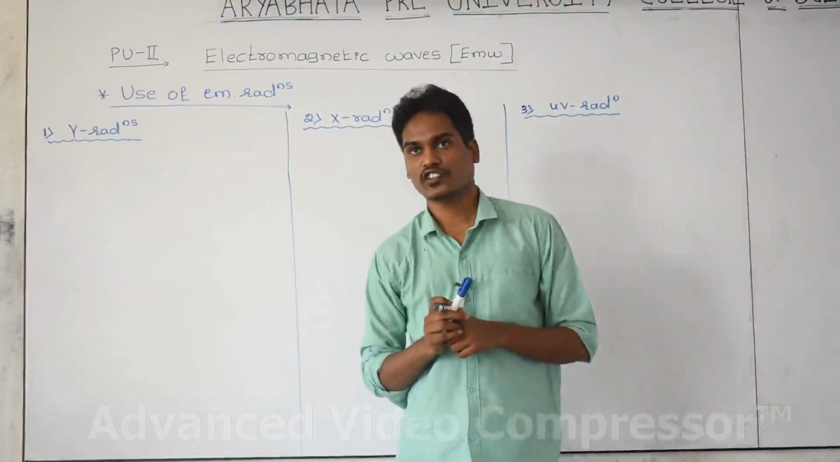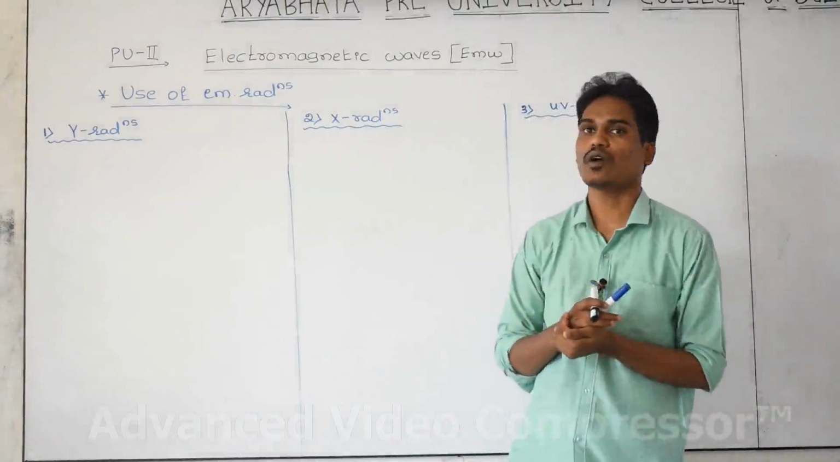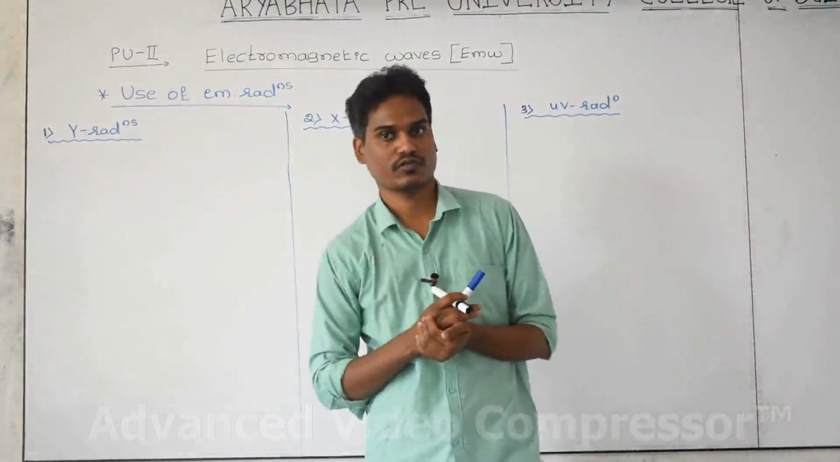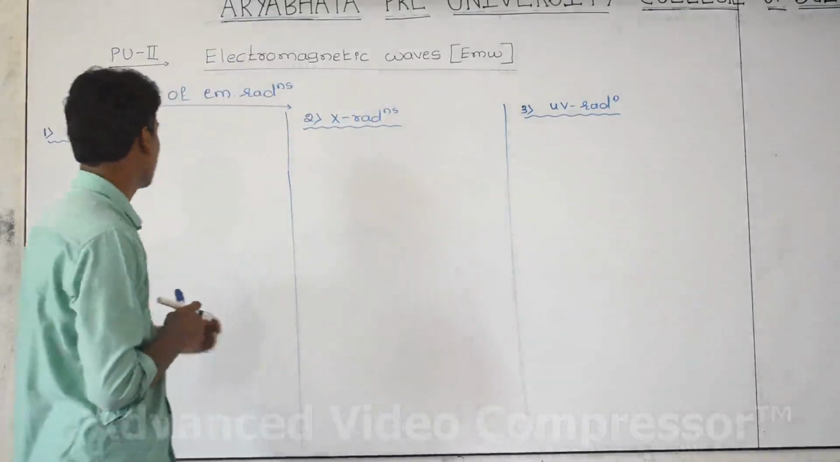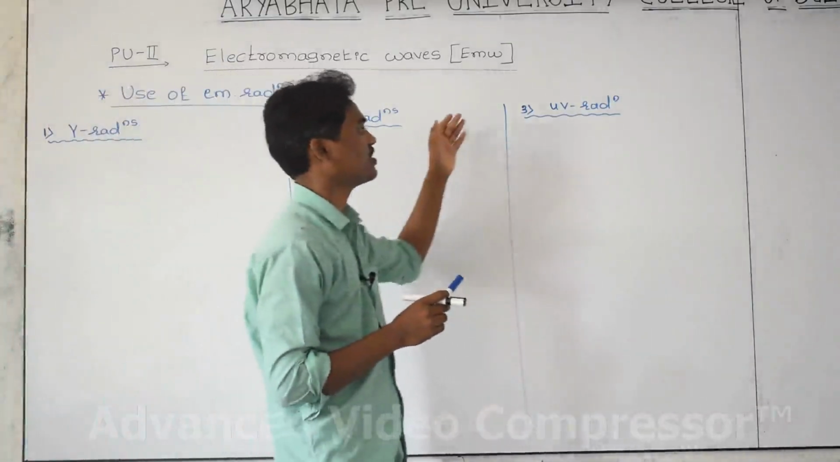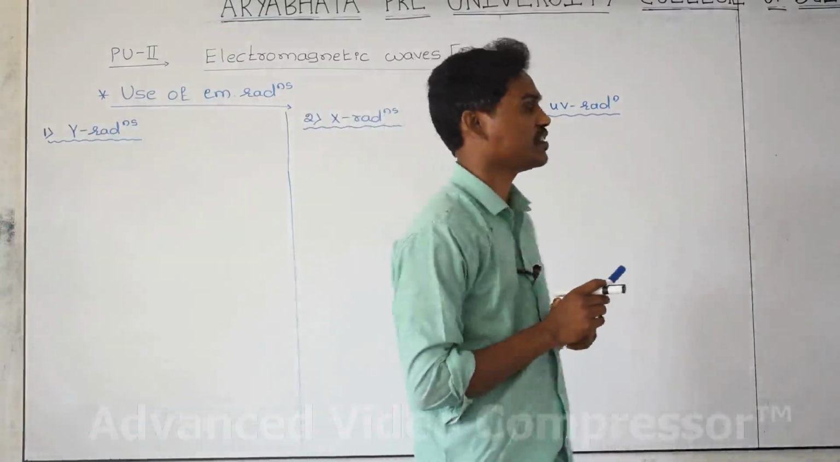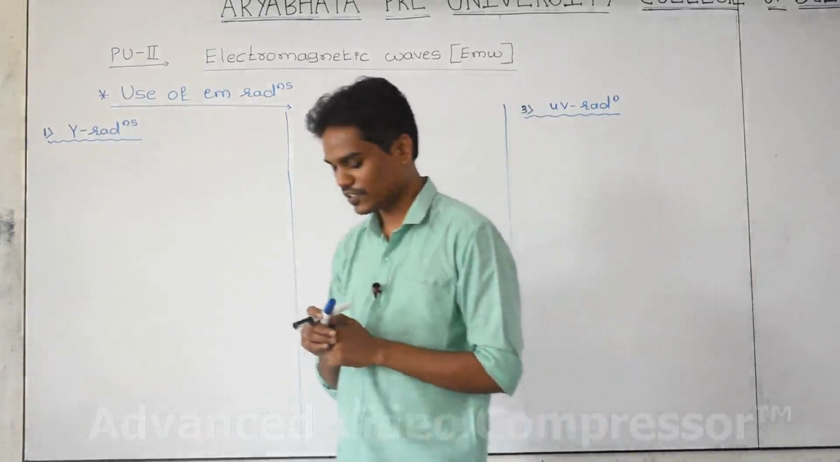Okay, next we can study the uses of all the electromagnetic radiations. According to the list, first one we can take is gamma radiation, next is X-ray radiation, third is visible radiation. One by one we can study the uses of all the radiations.